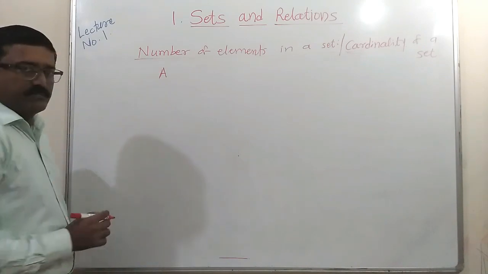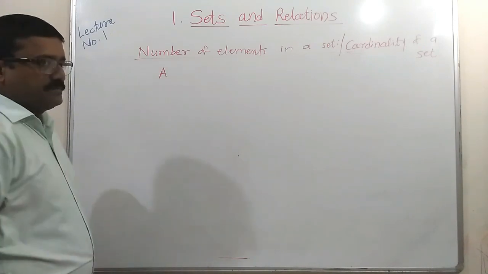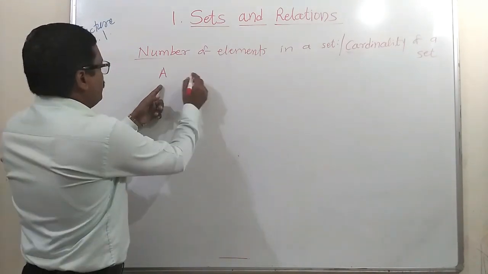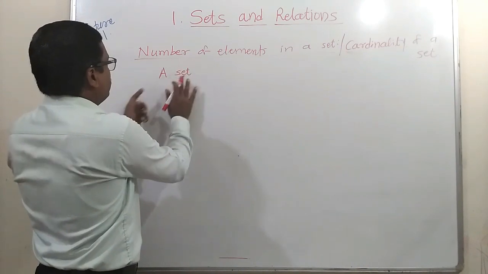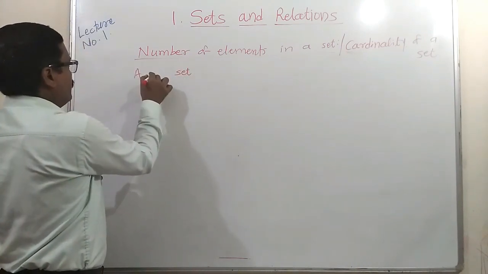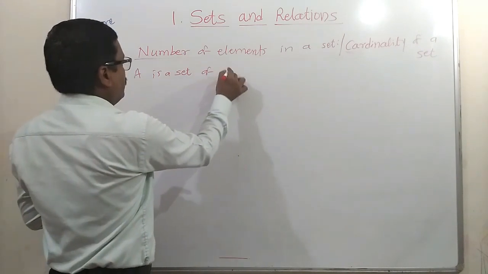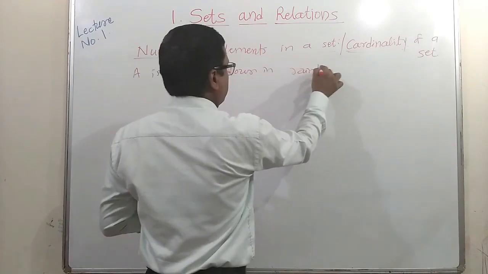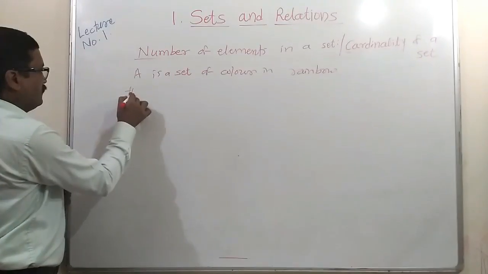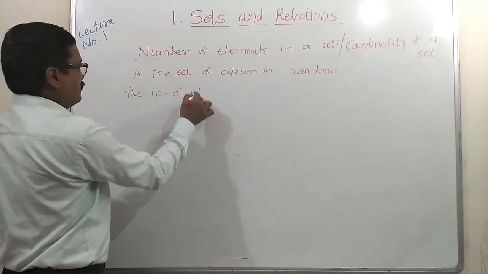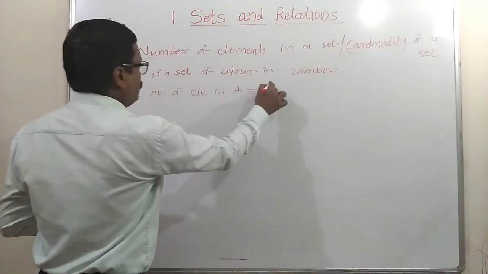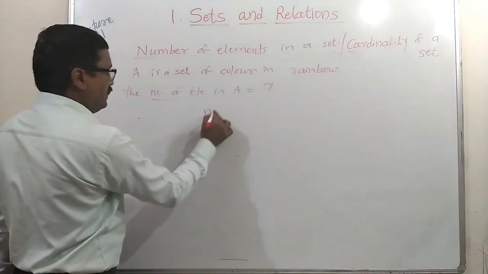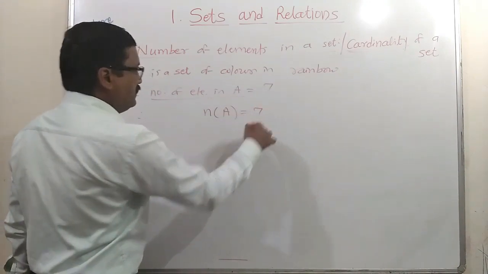Suppose A is a set of colors in a rainbow. Obviously, there are 7 colors. Then the number of elements in A is obviously 7. The number of elements in set A is denoted by n of A, and it will be 7.